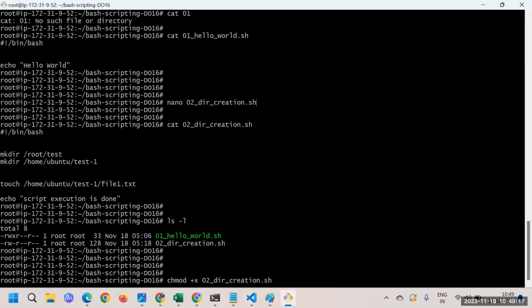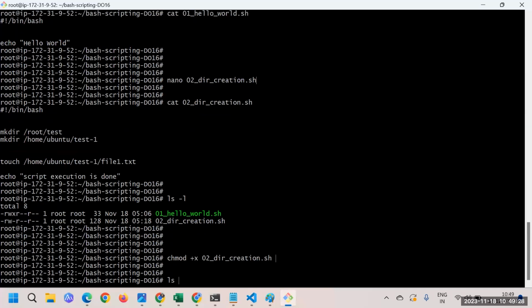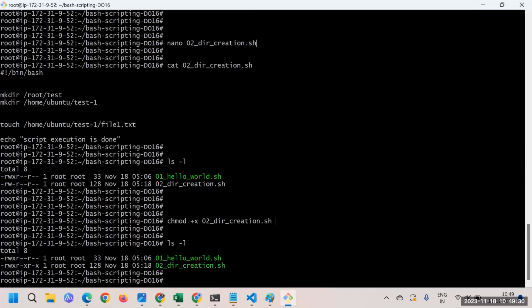So here, this is user, this is group, and for others, all the people should get the execute access. Let me press enter, and if I do ls -l now, you will notice that we have given the execute access for all. So this is the other way to give the execute access to your script.